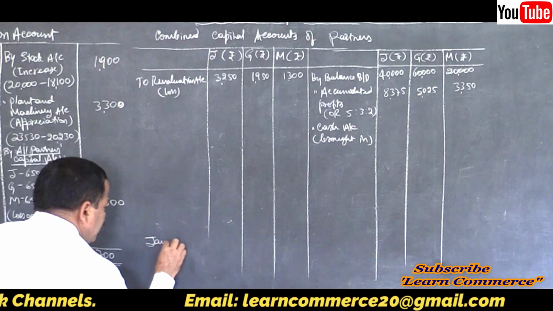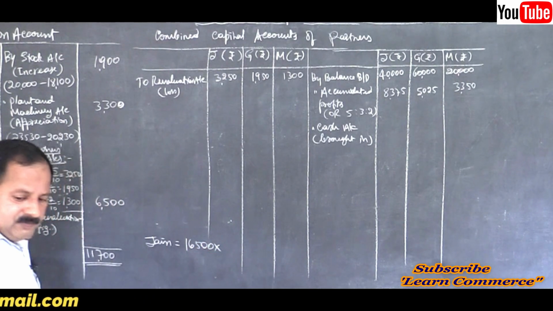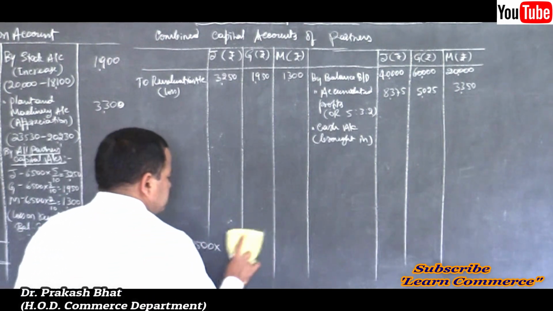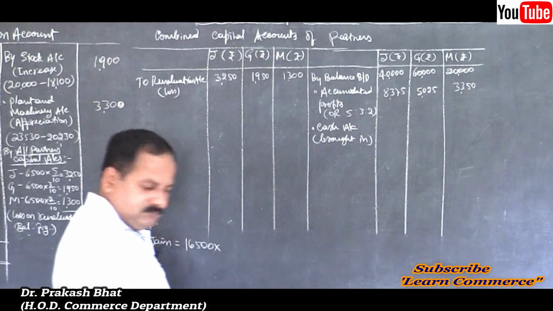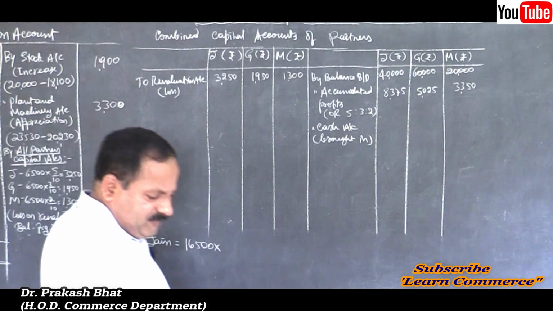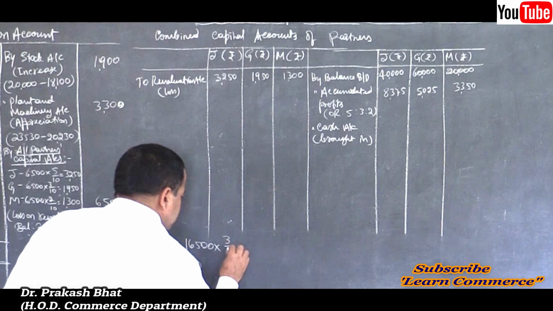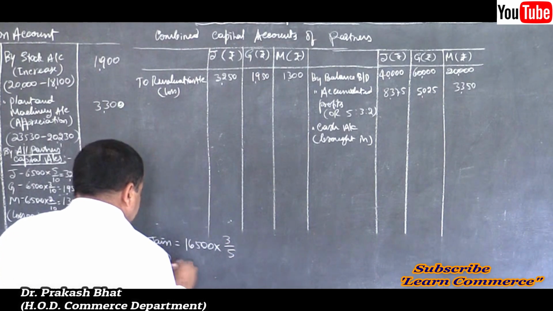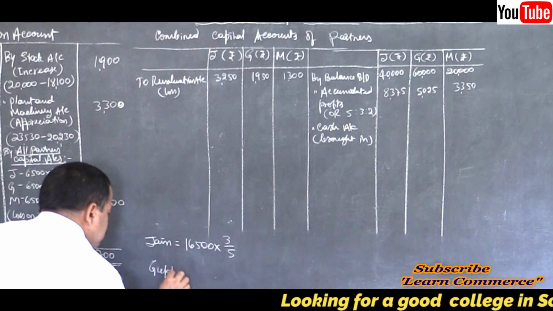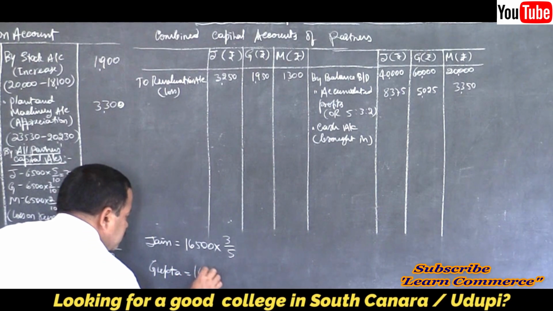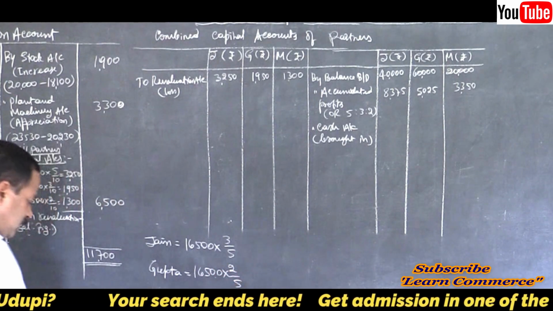Jain is equal to 16,500 into 3:2, 3 plus 2, 5. So it will be 3/5. And Gupta is equal to 16,500 into 2/5. How much will it come?